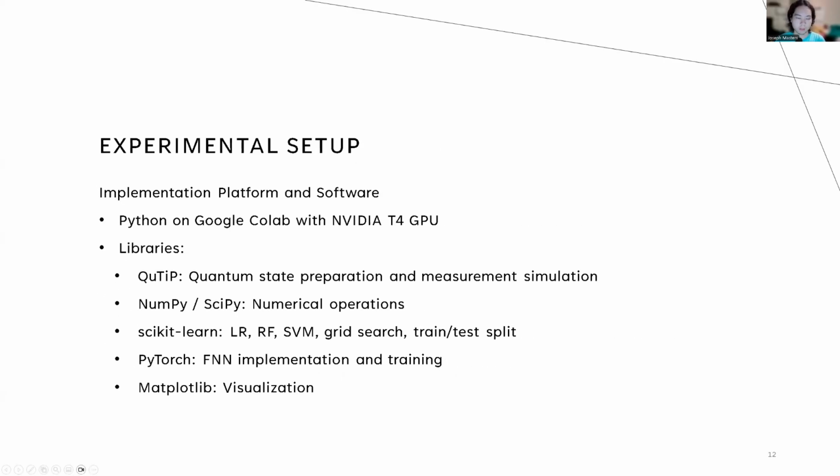Hello, I'm Joseph Masters, and I'll continue with the experimental setup. We implemented this in Python on Google Colab with an NVIDIA T4 GPU. The libraries we used were Qutip, for quantum state preparation and measurement simulation, and the rest are pretty standard libraries like NumPy, SciPy, scikit-learn, PyTorch, and Matplotlib.